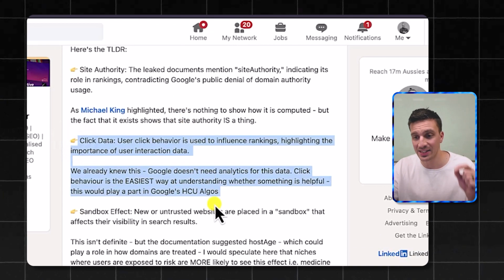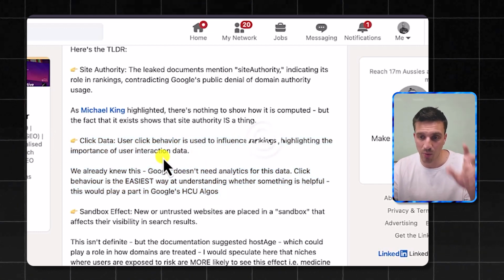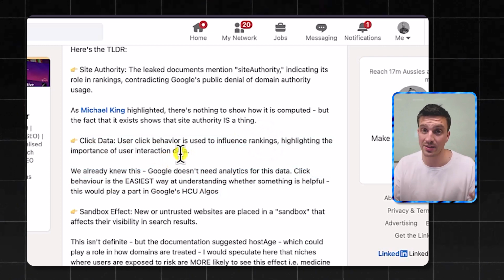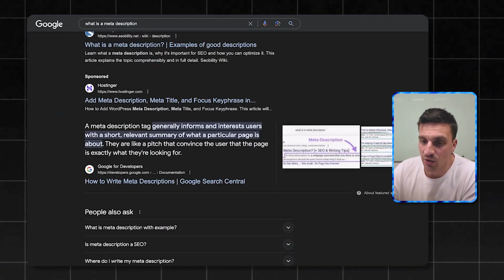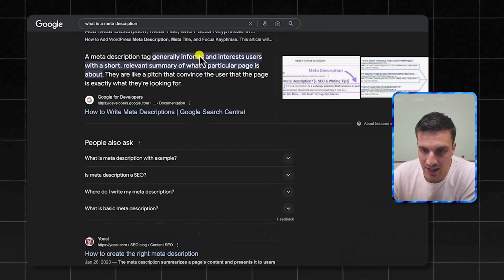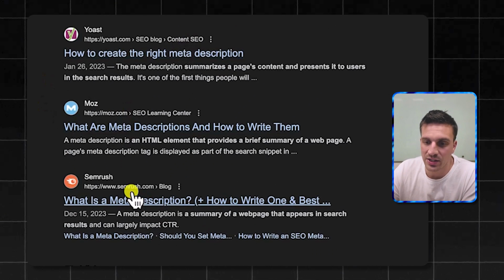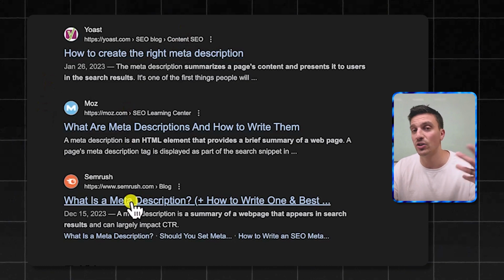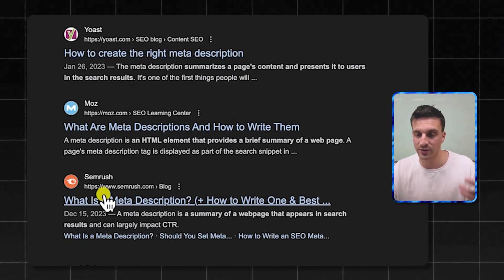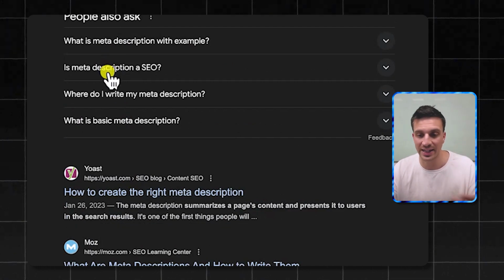Click data. This is really interesting. So click behavior influences your rankings, highlighting the importance of user interaction data, meaning the data within your website, but also from the search engine results page. So if I make a search on Google and I see the organic results, if, for example, SEMrush keeps getting a lot of clicks, or more than Yoast, after a couple of days it will start ranking higher than Yoast because it's getting better click interaction.